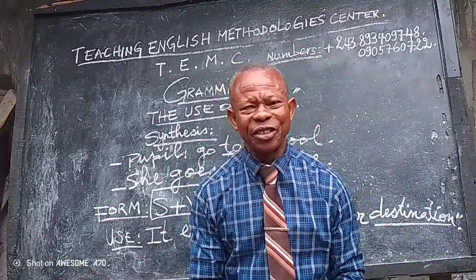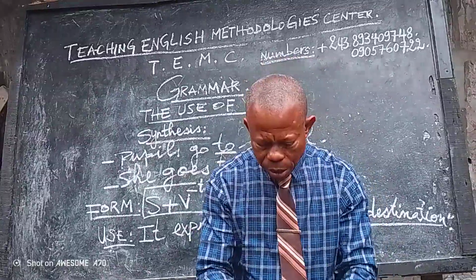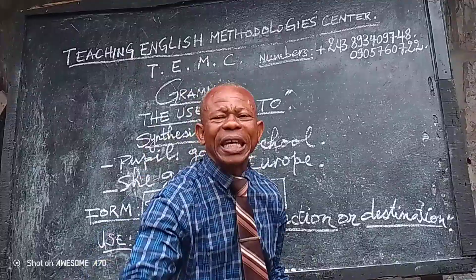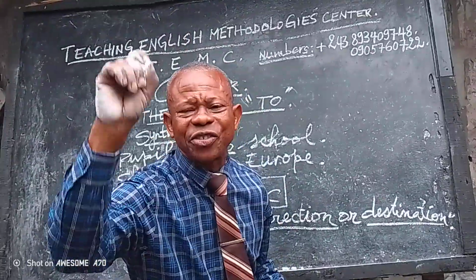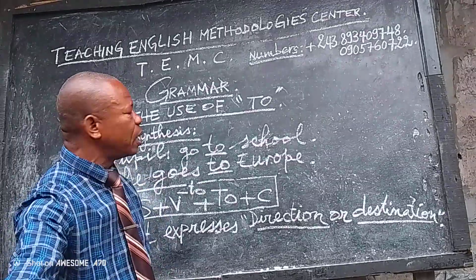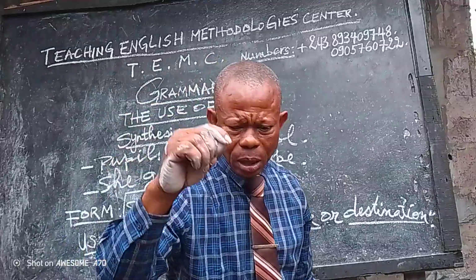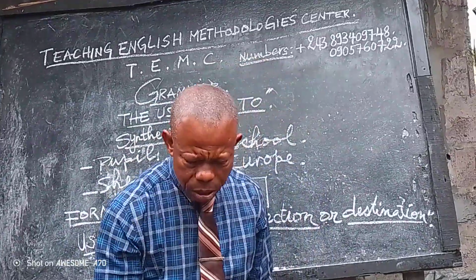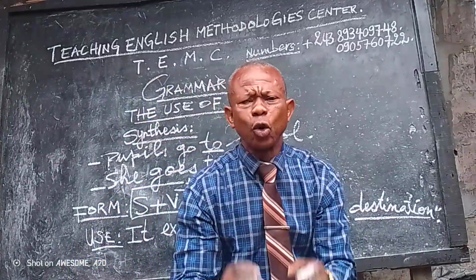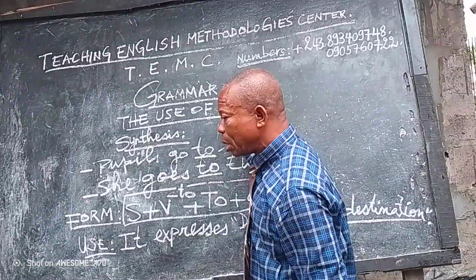This is the end of how to teach the use of to. Now, ask them, what is today's lesson? A clever pupil will say, today's lesson is the use of to. The use of to. And you write it on the blackboard.